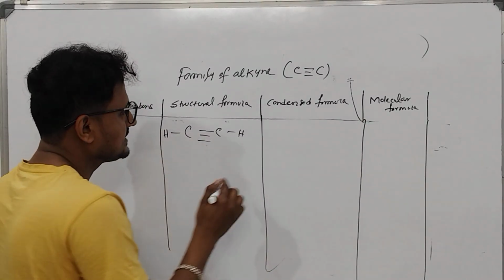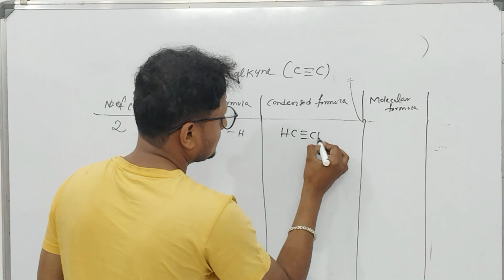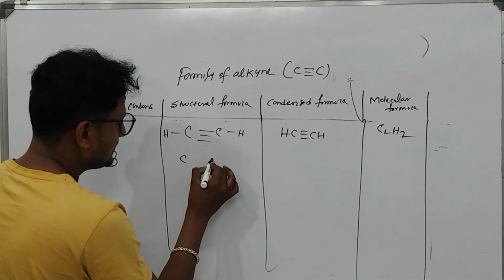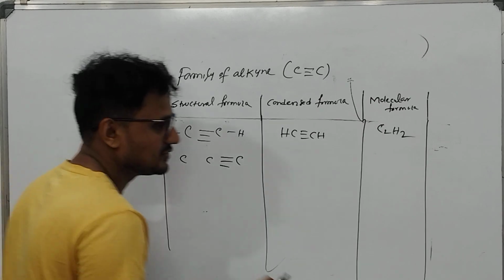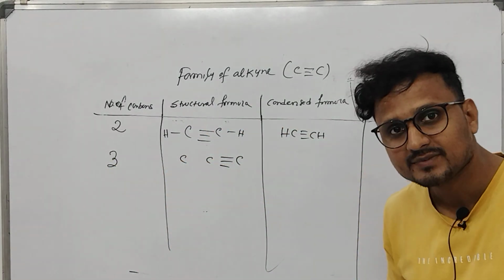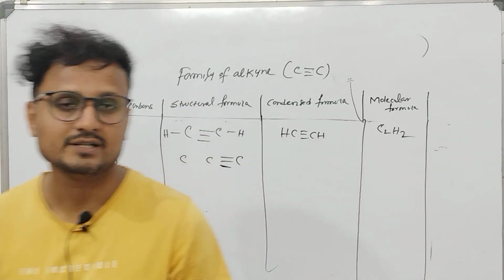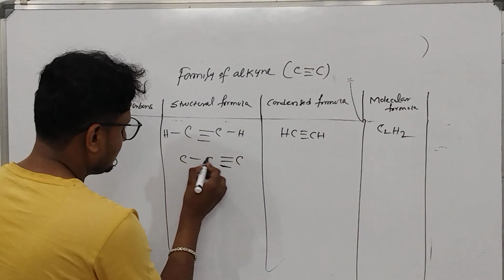Okay, always we put like this. Condensed formula is this one and molecular formula is this one. If 3 carbons are there, we'll try to put the triple bond at terminal, as we have done for the alkene, as we were learning these organic compounds the first time. It will take time.